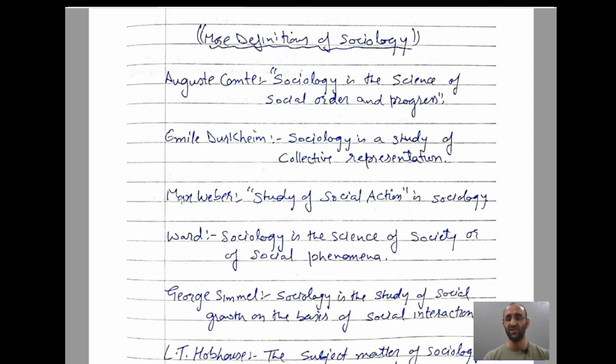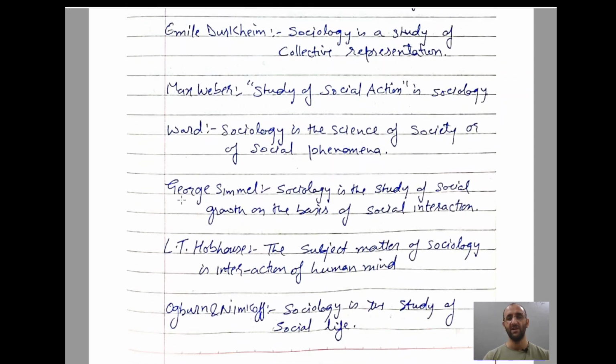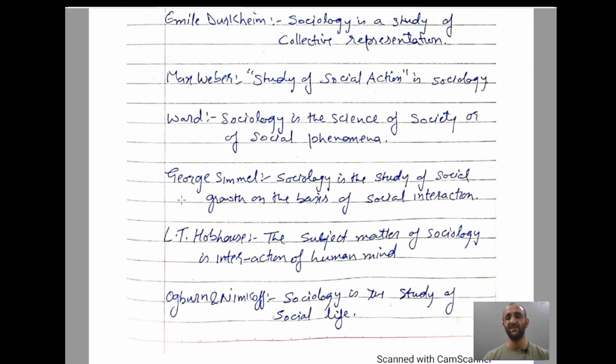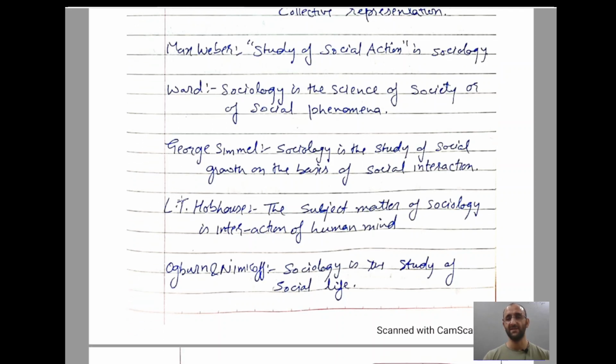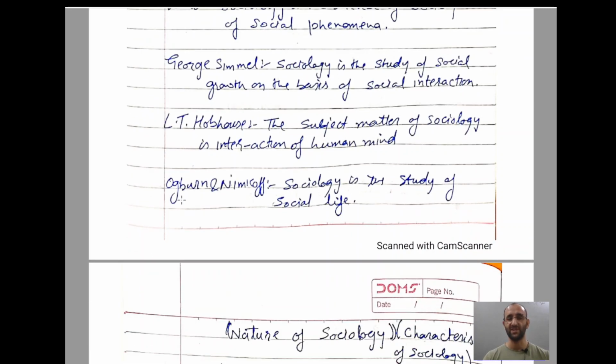So how our social order is in the society and how we are progressing as a society, that is sociology. Emile Durkheim has given sociology as a study of collective representation. How we collectively represent ourselves in society, that is sociology. Max Weber says the study of social actions is sociology. Ward says sociology is a science of the study of social phenomena. George Simmel says sociology is a study of social growth on the basis of social interaction.